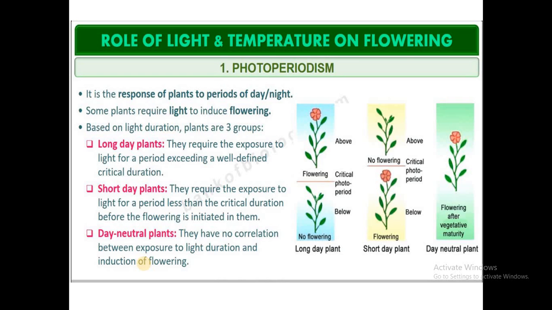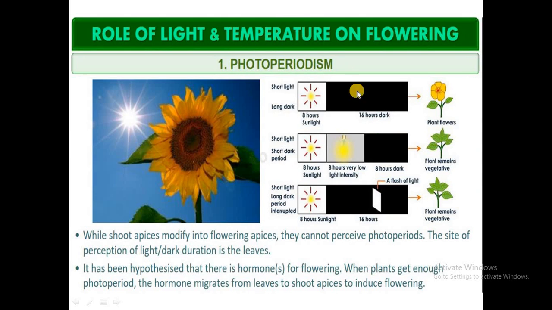The last group includes the day neutral plants. These plants are indifferent to day length in their flowering. They can produce flowers after completing their vegetative phase throughout the year if the conditions are favorable. Examples: cucumber, maize, cotton. In this slide you can see the short light duration and dark period, and then the medium day neutral, and in this one the dark is more and the light is less. So, depending on the need of light for the production of flowers, the classification of the plants is short day plants, long day plants and day neutral plants.